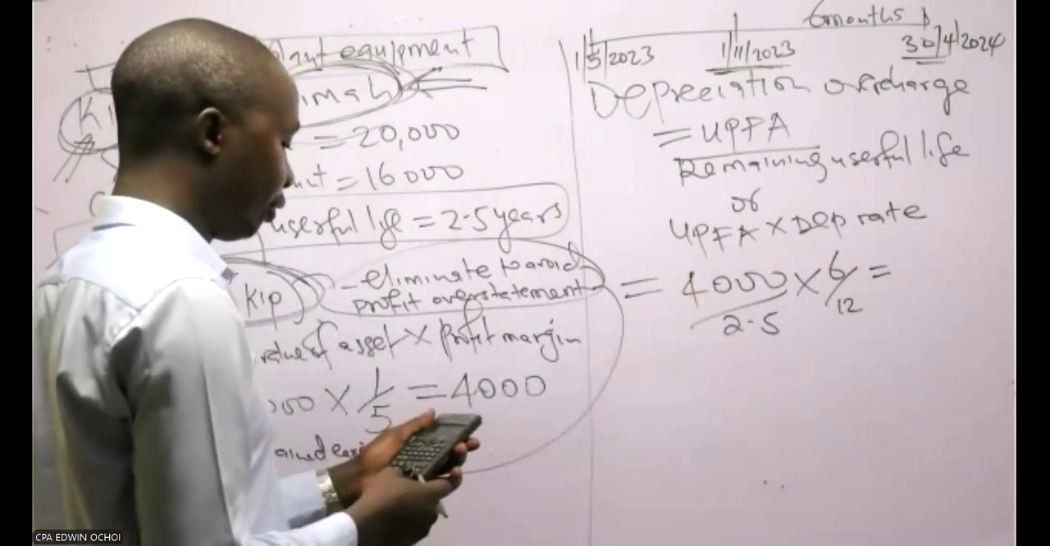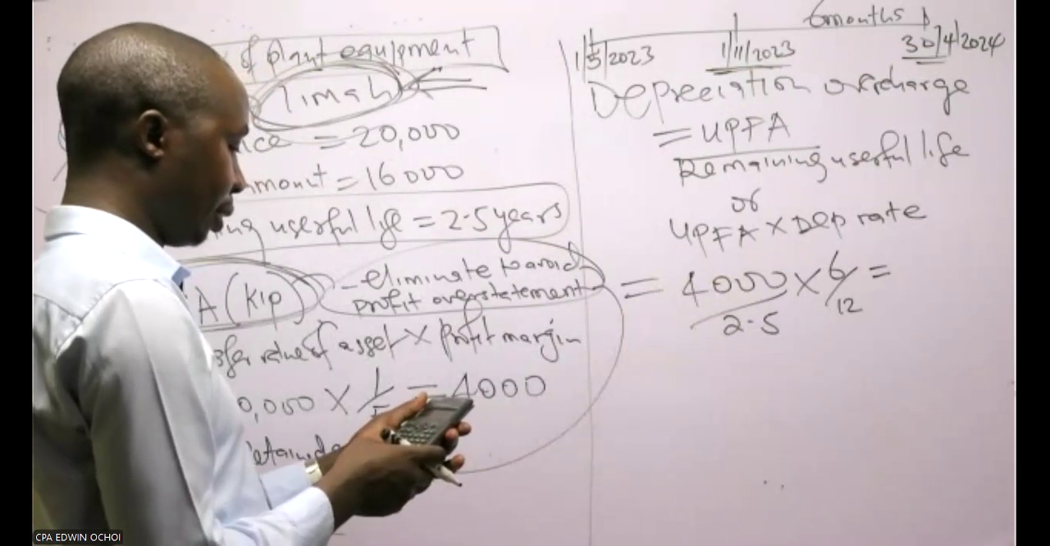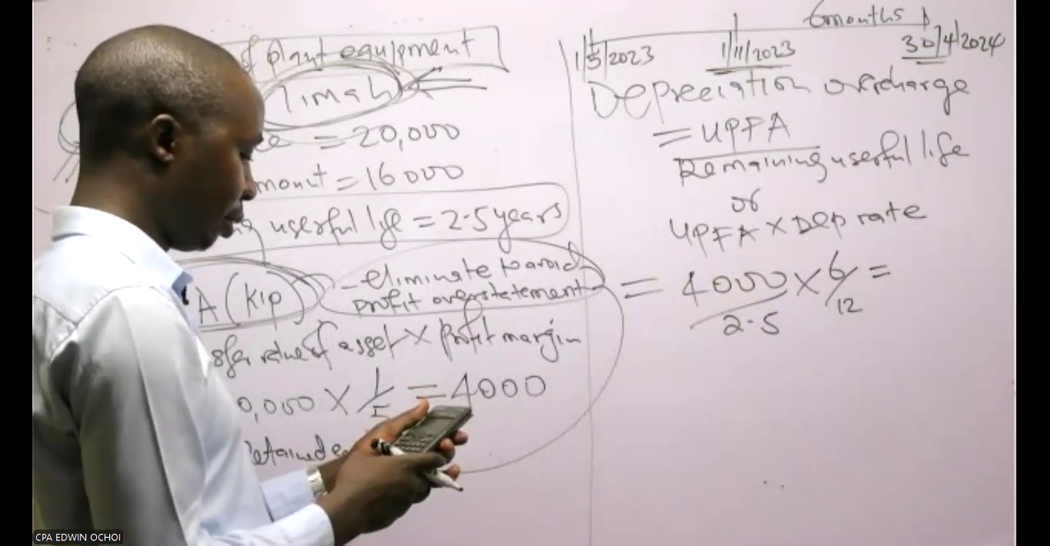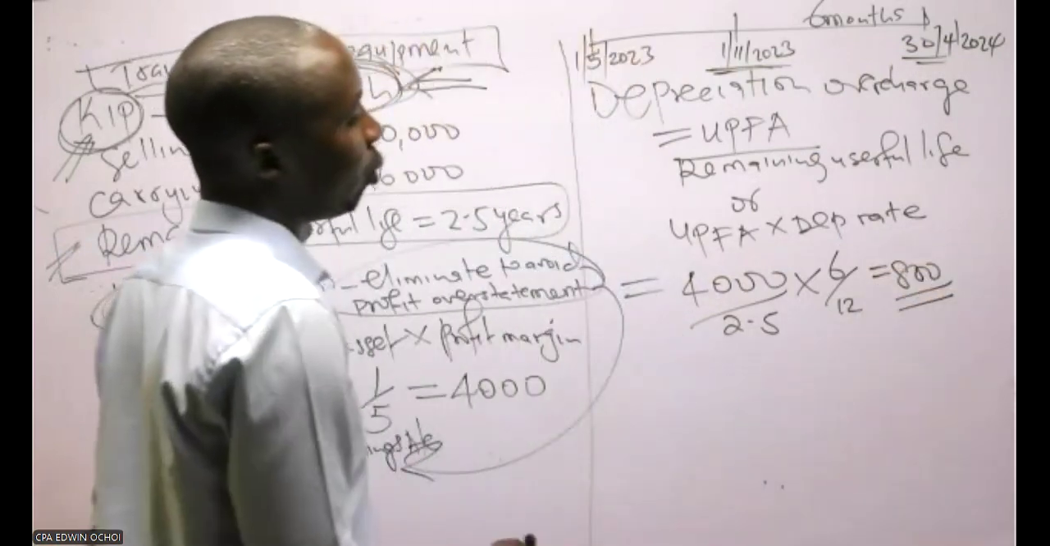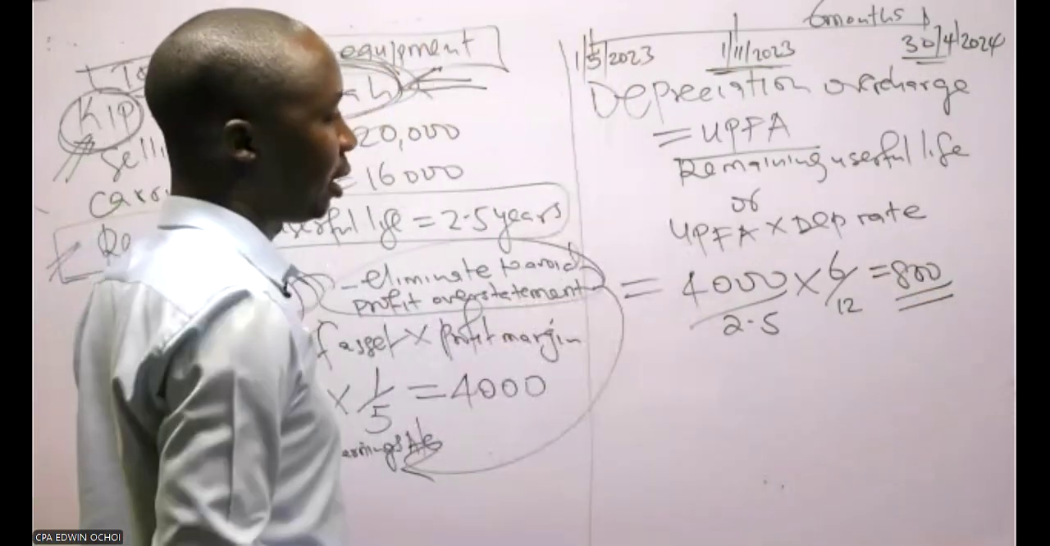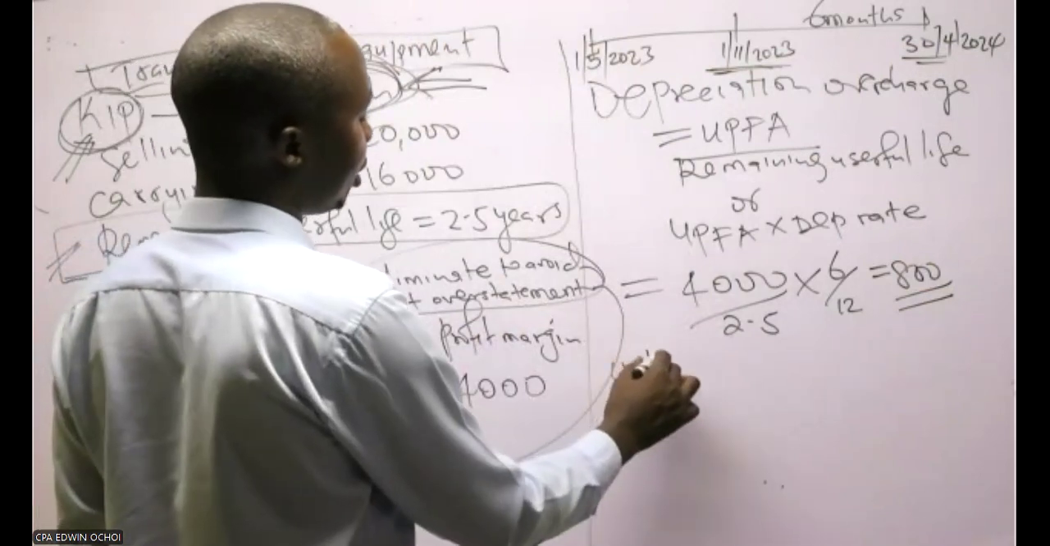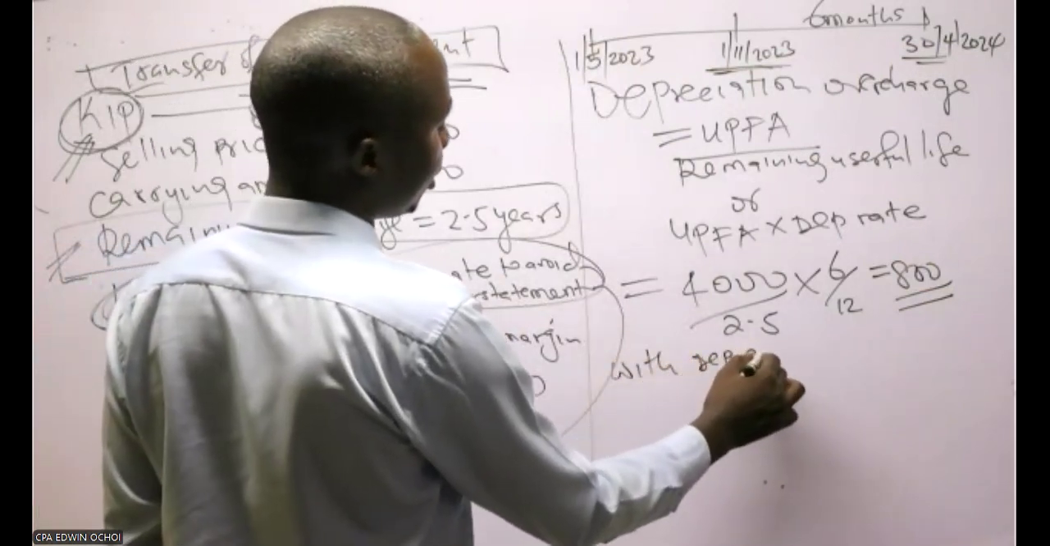4,000 divided by 2.5 times 6/12. So that is 800. We have a depreciation overcharge of 800.